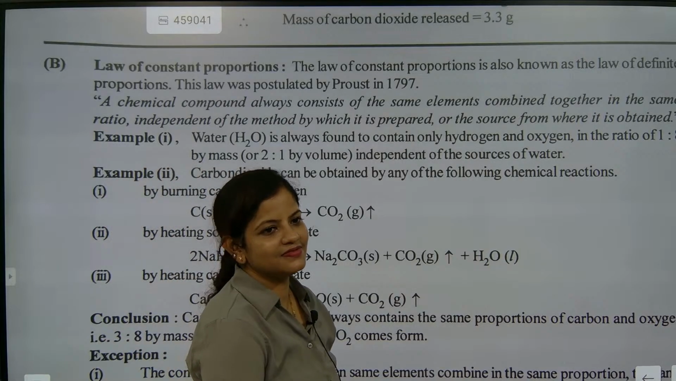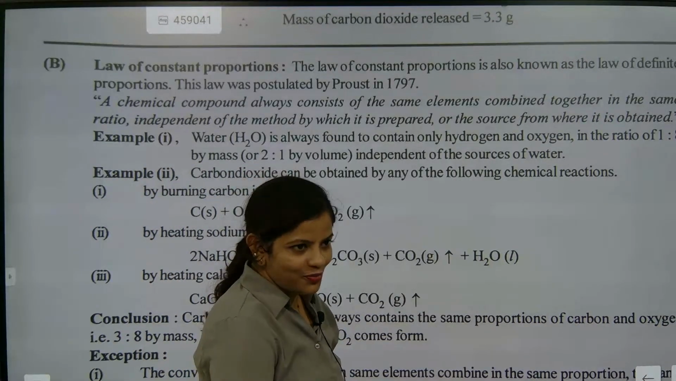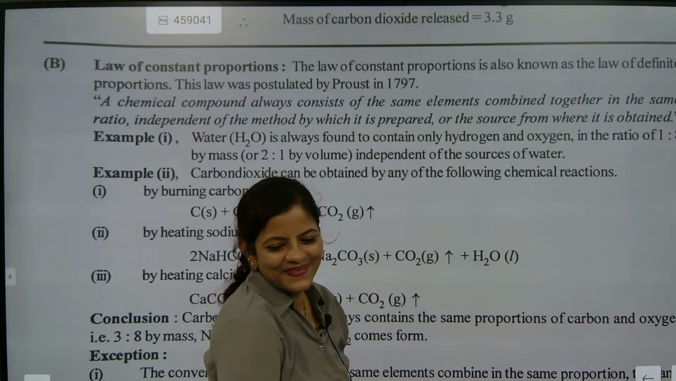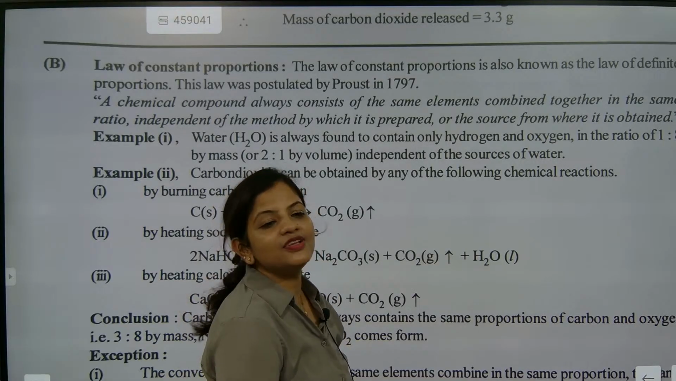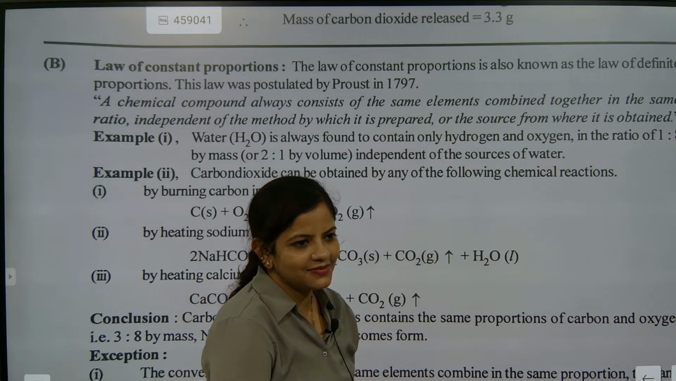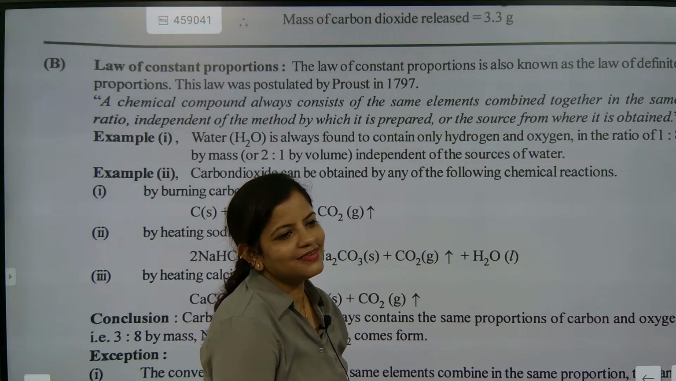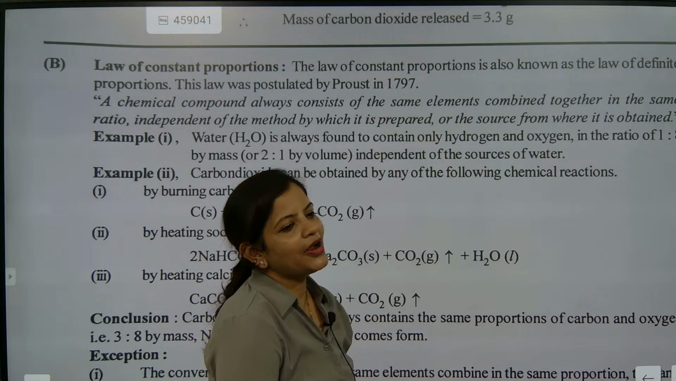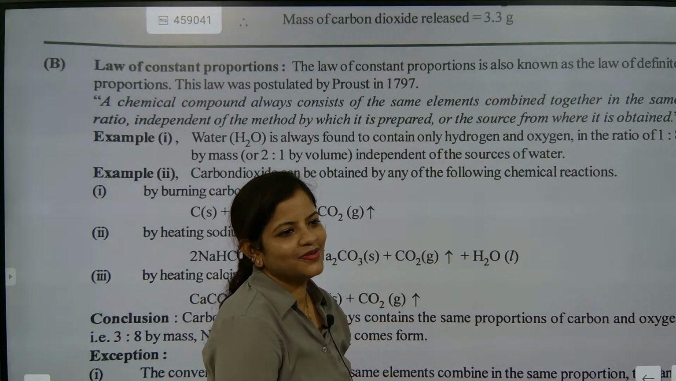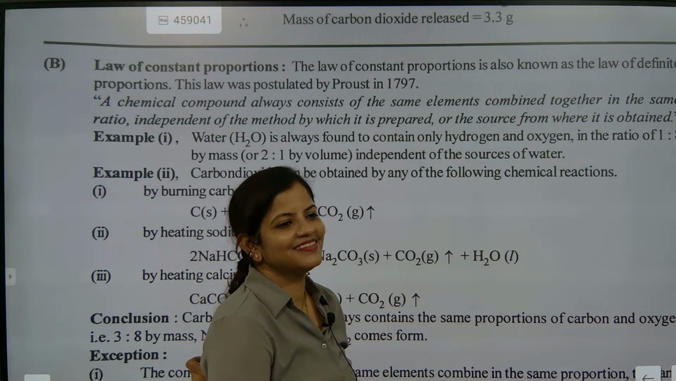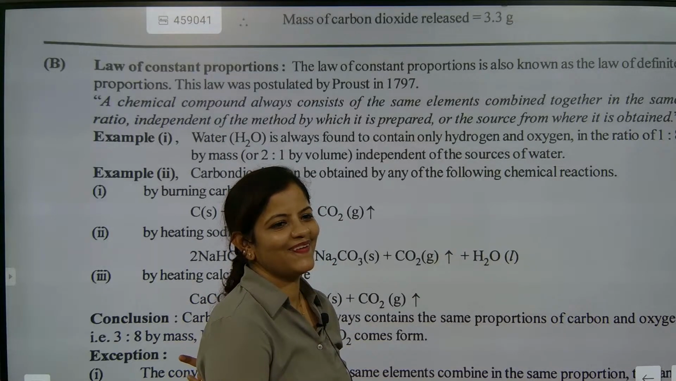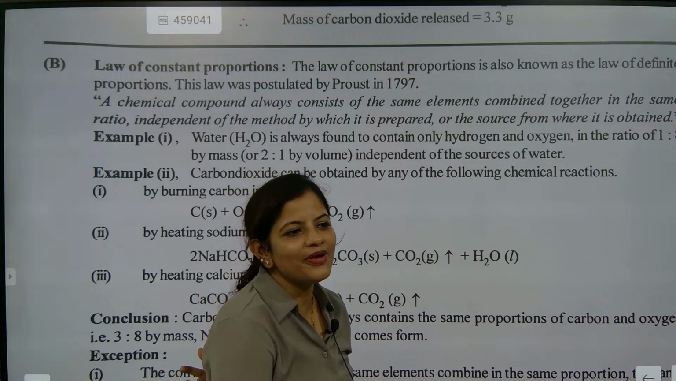H2O? Atomic number. Yeah, atomic number is what? Oxygen atomic number is 8. Hydrogen atomic number is 1. How many hydrogen are present? How many oxygen are present? So, is it atomic number or atomic mass?